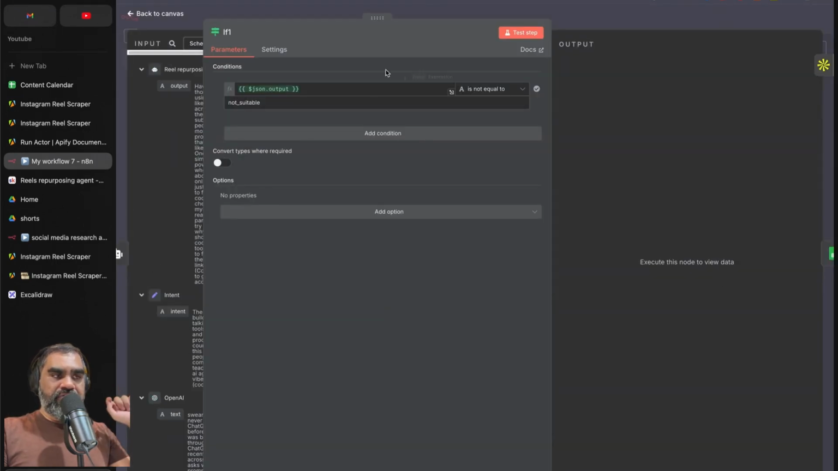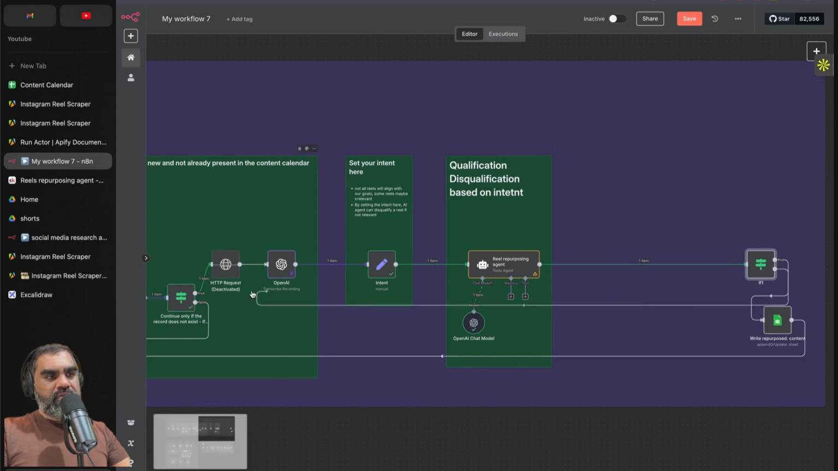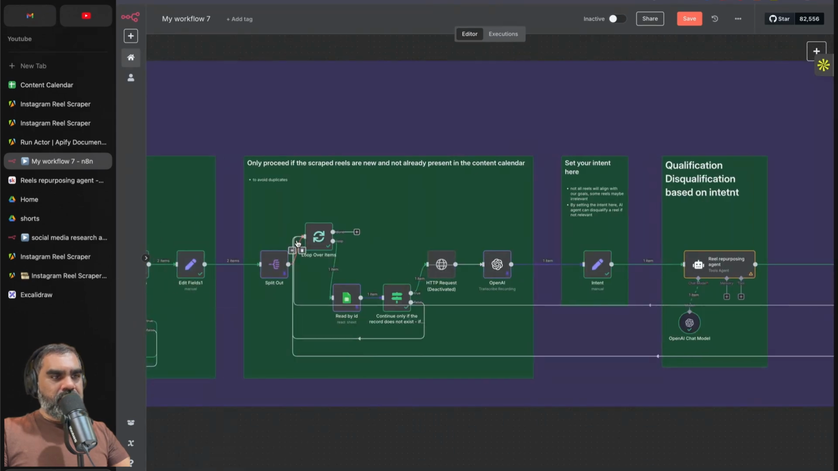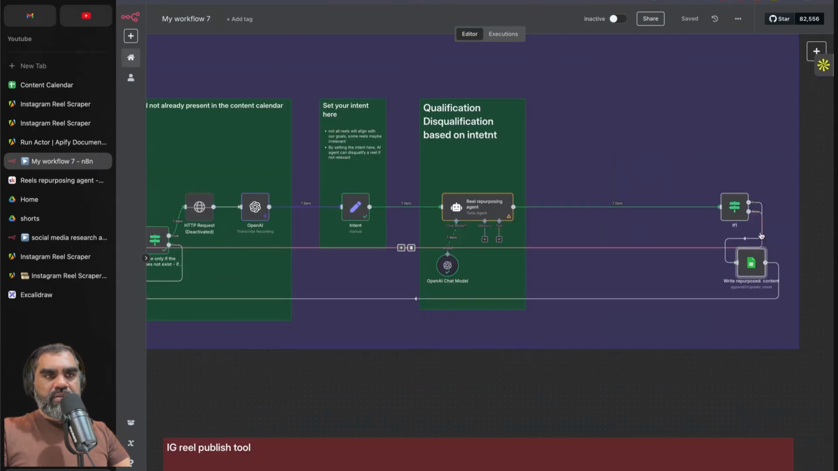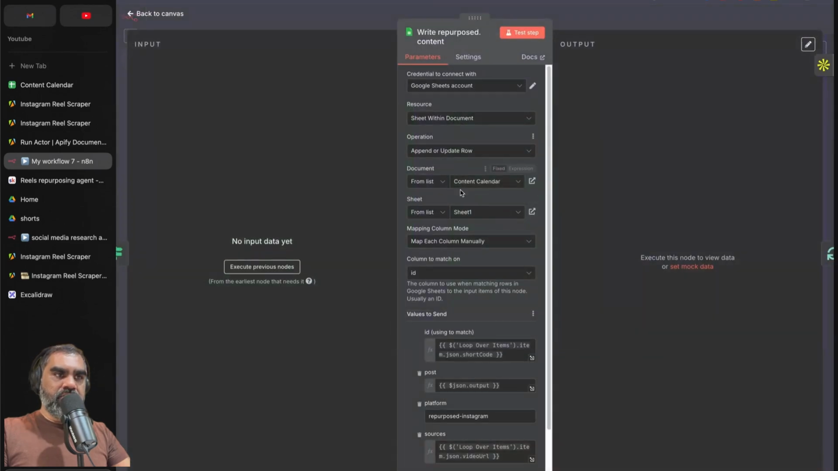Next, we have an if node. So the JSON output, if it is not suitable, then go to the next node. Otherwise, it will be false and will stop there. That false, we have to connect back to the loop here. Then I will continue with the loop. Save that. You just pin this, and then the next one is a write to Google Sheet node.